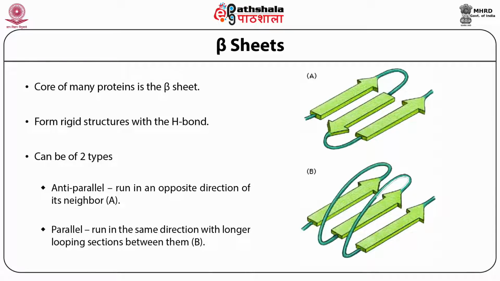It forms a rigid structure with hydrogen bonds. That means it will not be flexible bonds. It cannot make only a rigid bond; it can make it because of this parallel and antiparallel orientation.